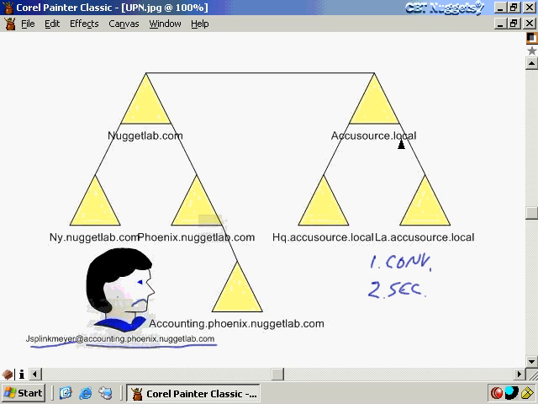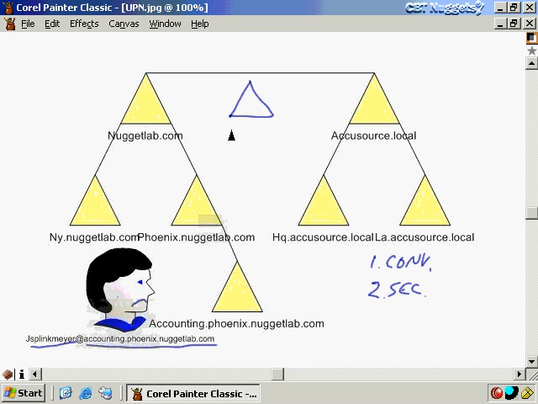We could give them AccuSource.local, but maybe we want to give everybody in the entire forest a unified user principal name to log on with if they want. Well, they say, we're AccuSource.local, we're not changing. Well, we're NuggetLab.com, we're not changing. Well, in that case, if you guys can't get along, we'll just give you another domain name to log on with, such as, I don't know, why can't we all get along.com or something like that.